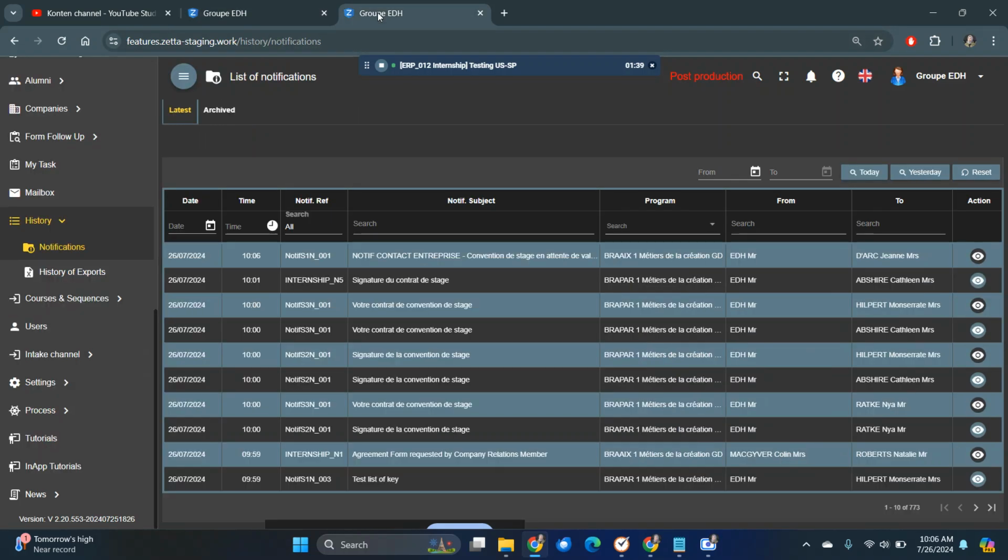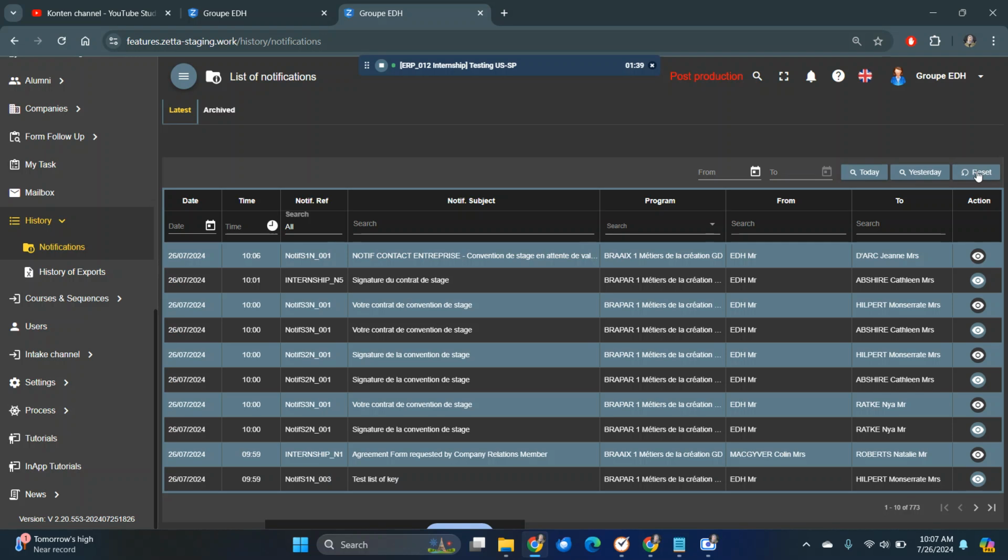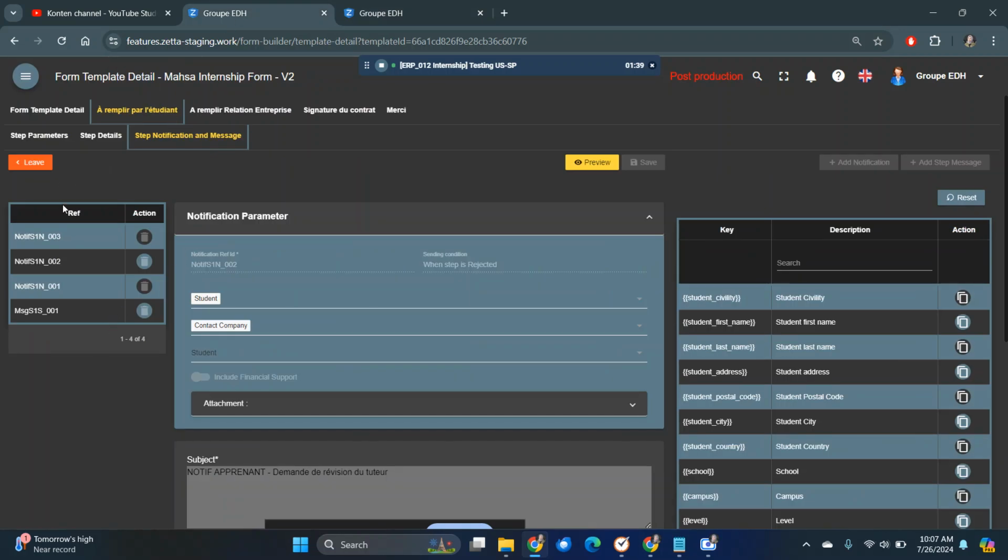Okay, but when I check in the list of notification, I'm not receiving anything. Okay, there is no custom notif after I reject using the template Masha internship from P2.